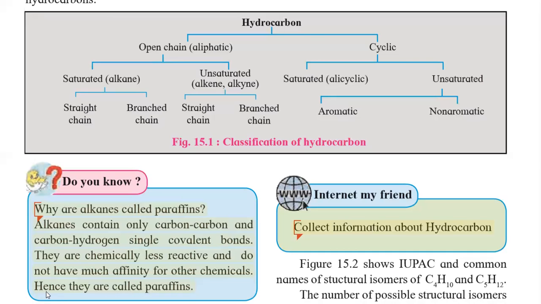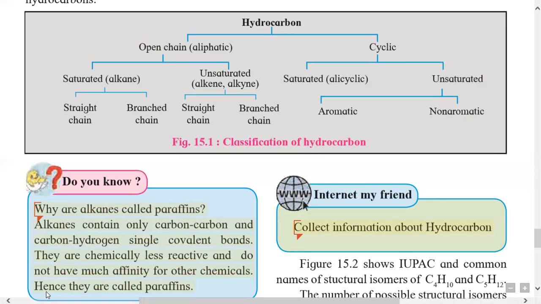A very good example of an aromatic cyclic compound is benzene. We know benzene is a six-membered closed chain of carbon atoms with single and double bonds in their molecules, that is, in alternate positions. Then the unsaturated cyclic hydrocarbons which do not contain carbon-carbon double and single bonds in alternate positions are called non-aromatic.